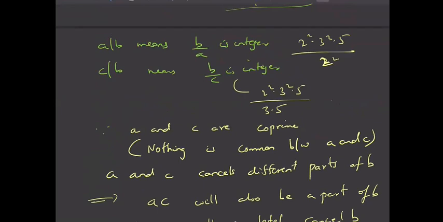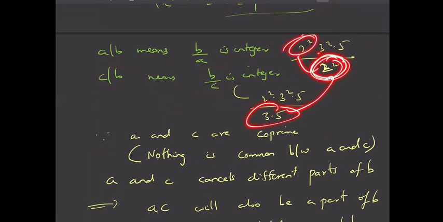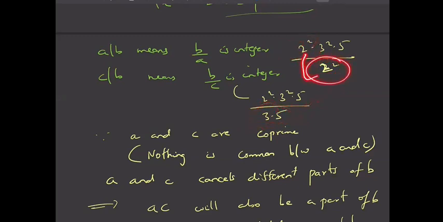You try to think in terms of example. I'm repeating this again because this is very, very important. See, A divides B means what? B by A is integer, and C divides B means B by C is integer. Now A and C, there is nothing common between A and C. B by A is integer means this A is cancelling some part of B, right? A is entirely present in B and C is also entirely present in B. Then only this is integer, right? C will get completely cancelled in B. So A is completely present in B and C is also completely present in B.